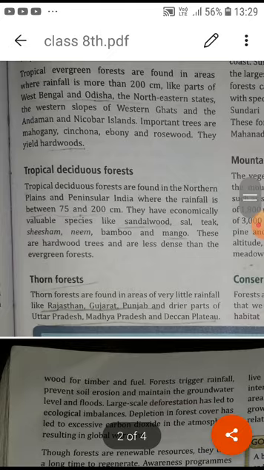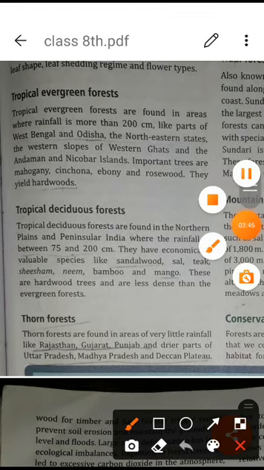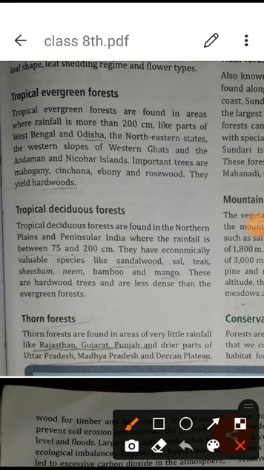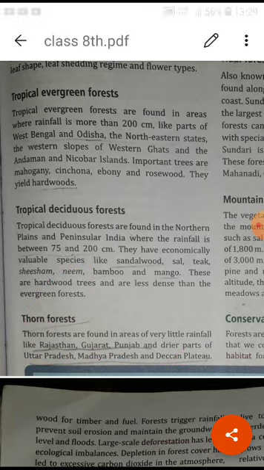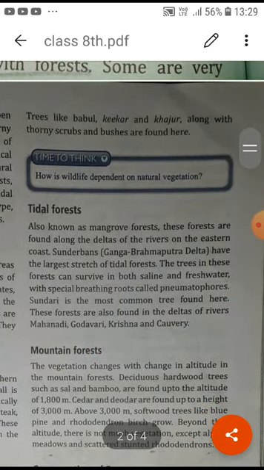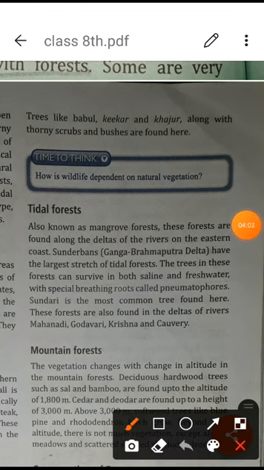Then the thorn forest, especially covering the Rajasthan area. Gujarat, Punjab, Rajasthan, the dry parts of Uttar Pradesh and Maharashtra and the Deccan Plateau, there we can find the thorn forest. Like kikar, khajur and babul, these are all the important trees of the thorn forest. Then tidal forest, also known as mangrove forest. Especially the Sundarbans, which is made by the Ganga-Brahmaputra delta, the largest delta in the world. There we are getting this tidal forest.